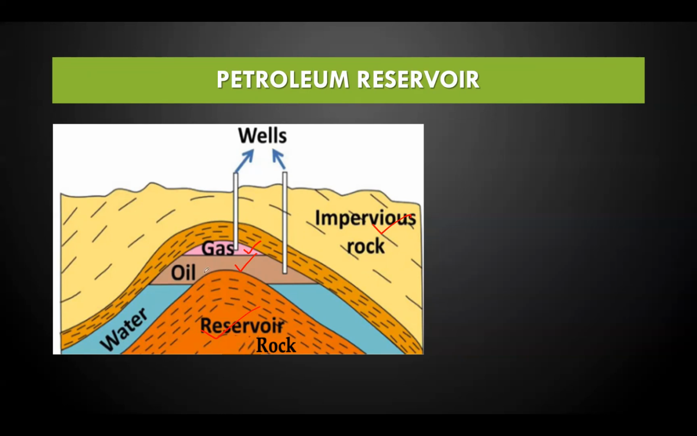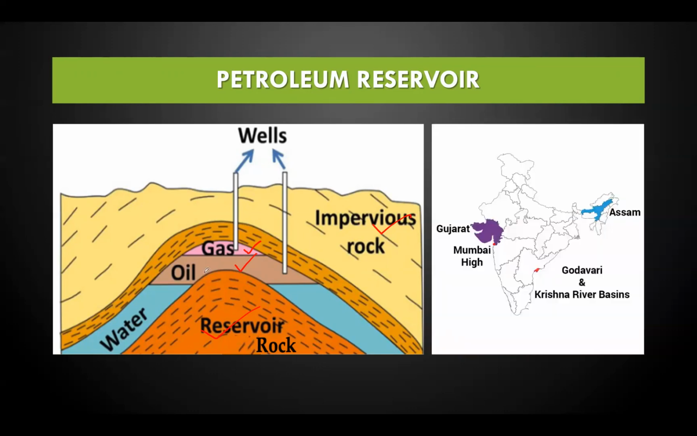In India, we can find petroleum reservoirs in Gujarat, in Mumbai High, in the Godavari-Krishna river basins, and also in Assam. In the year 1859 in the USA, in a place called Pennsylvania, the first oil well was established. Then after 8 years, in the year 1867, oil was struck for the first time in India, in a place called Makum, which is in Assam.